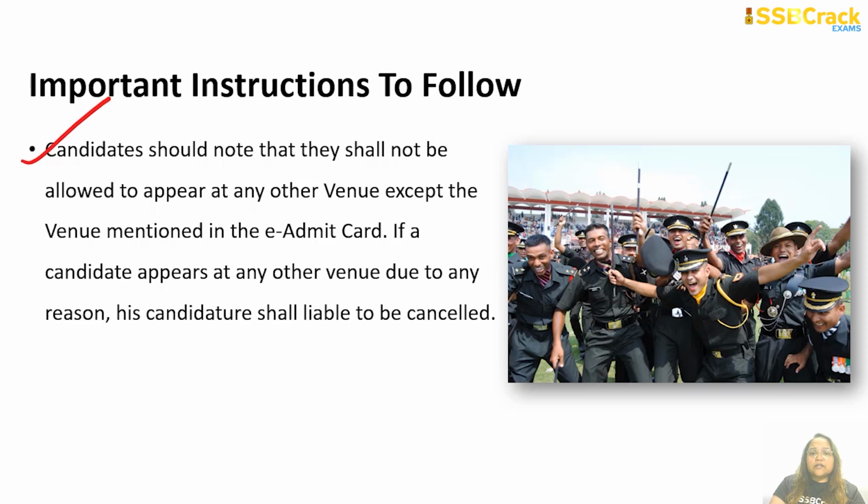Now, candidates should note that they shall not be allowed to appear at any other venue except the venue mentioned in the admit card. So in the sample admit card, again, I have showed you that the candidate has chosen Delhi Center to be his venue of examination hall. Now, if he goes to any other city like Varanasi or Allahabad or something like that, he won't be allowed to enter. He has to appear with that admit card at the very venue that has been mentioned in the admit card, right? So if a candidate appears at any other venue due to any reason, his candidature shall be liable to be cancelled. So please make sure that you are noting the examination venue center address very carefully.